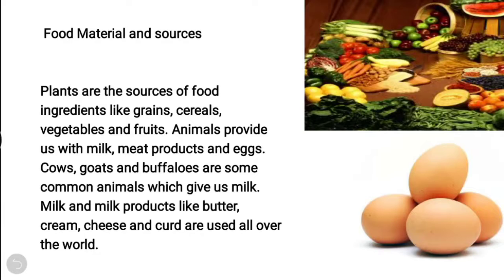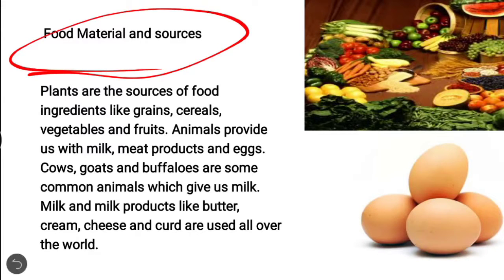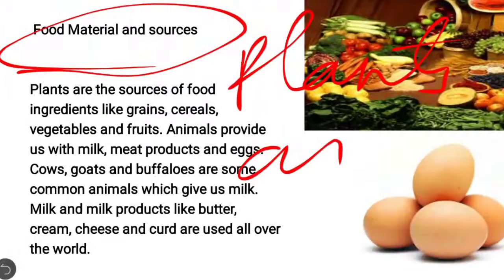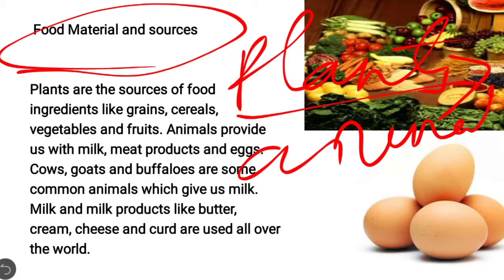Let's move to food materials and sources. Here, how does food come? We get some foods from plants and some foods from animals. So plants give some food items as well as animals give some food items.